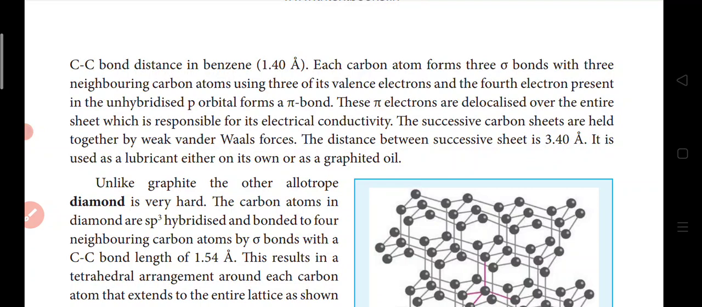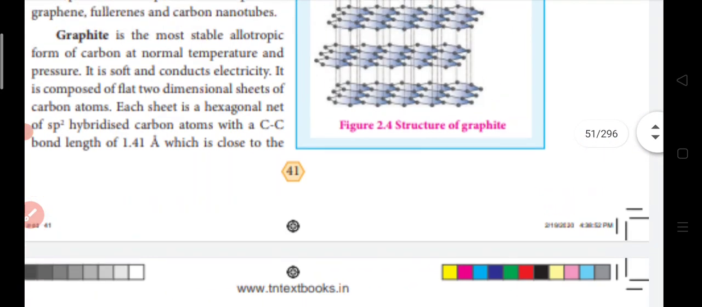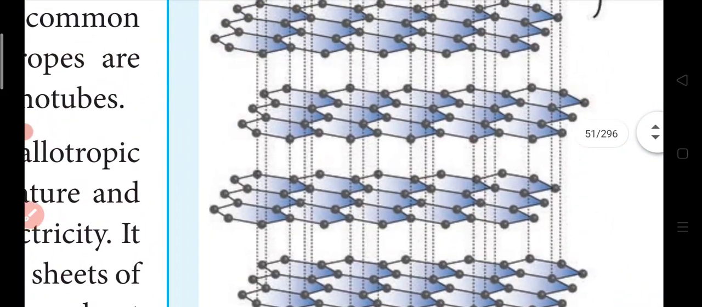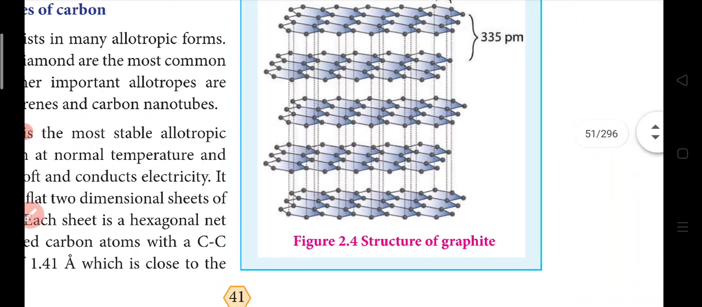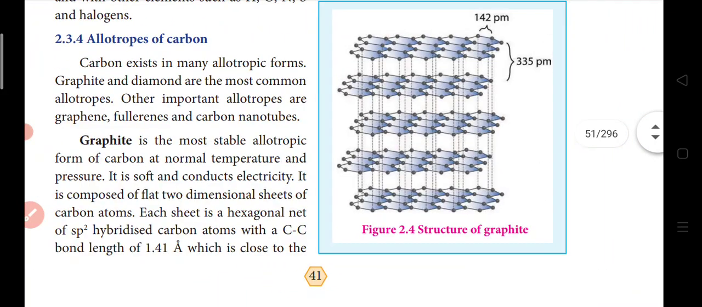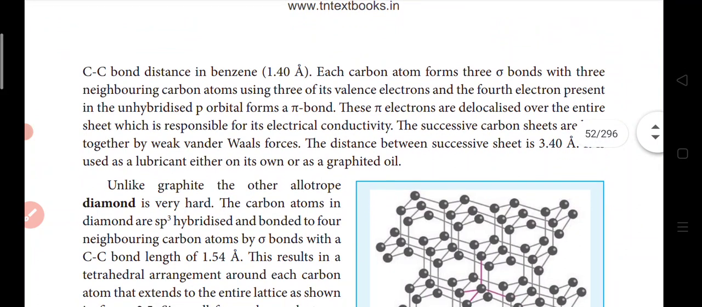These pi electrons are delocalized. If you see here, all the 3 bonds are connected everywhere. So what happens to the 4th electron? Carbon's valency is 4, so here 3 electrons are used. The remaining 4th electron is delocalized, which means it is present all over the structure, and is responsible for its electrical conductivity. That electron moves all over the structure and conducts electricity. If electrons move, it means electrical conductivity is there.